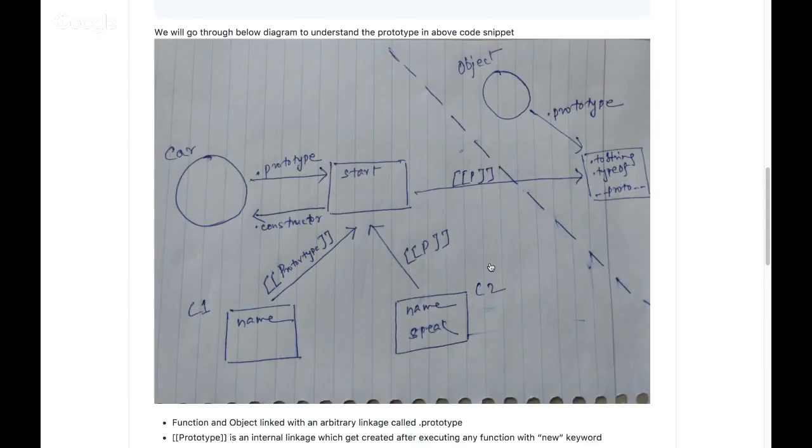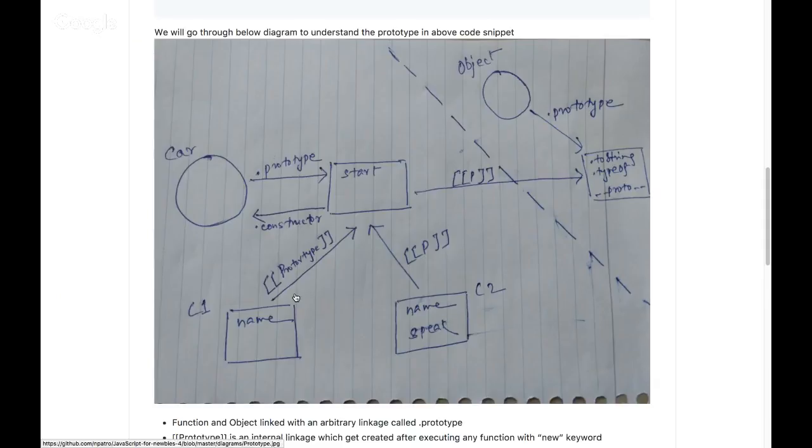Does its upper-layer object have __proto__? No, it doesn't. So that's how we have links going to the right side. It goes to the right side, and there is a property available in Object.prototype called __proto__, which is actually a getter method. It returns only this linkage, which is there between c1 and Car.prototype. So it just returns that internal linkage.